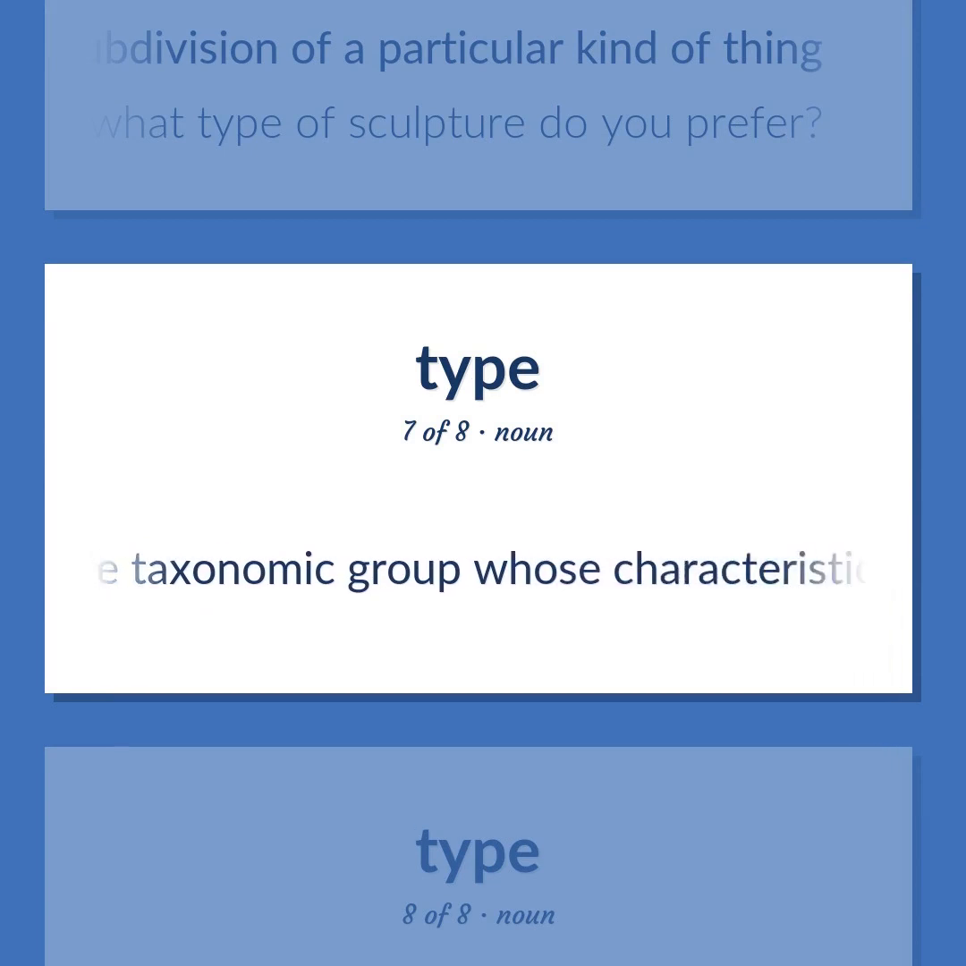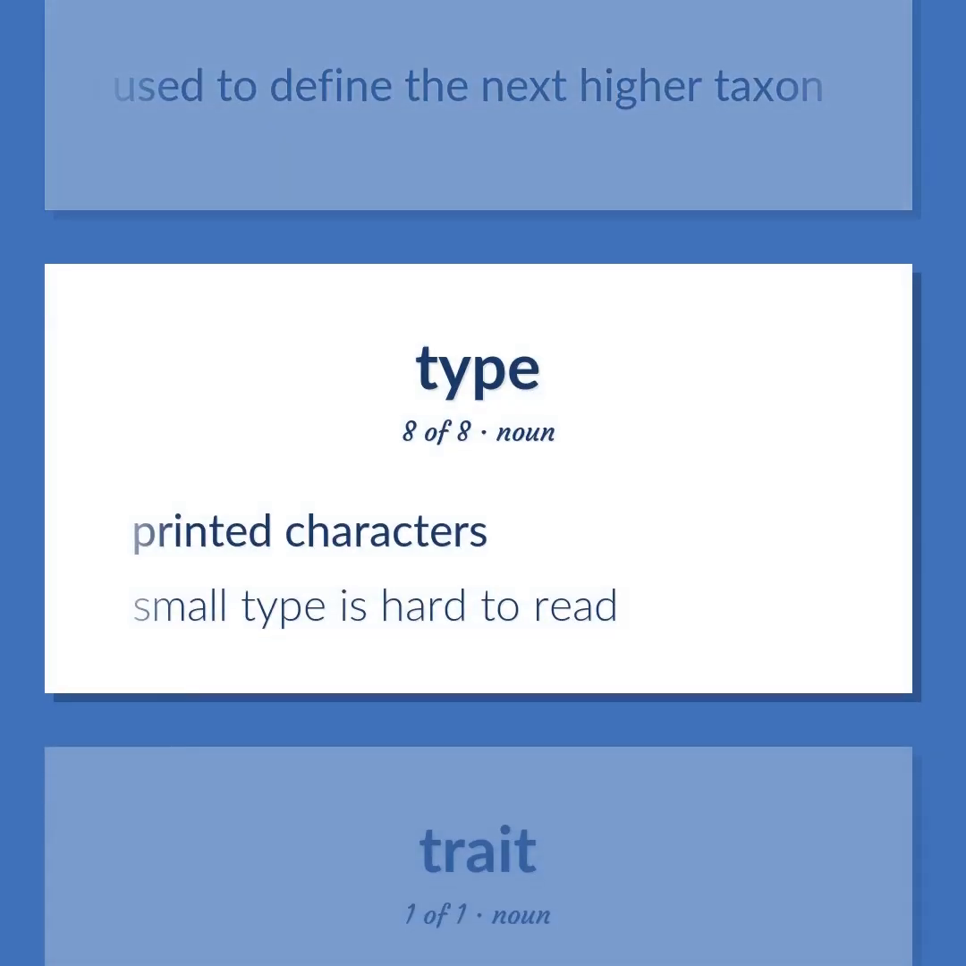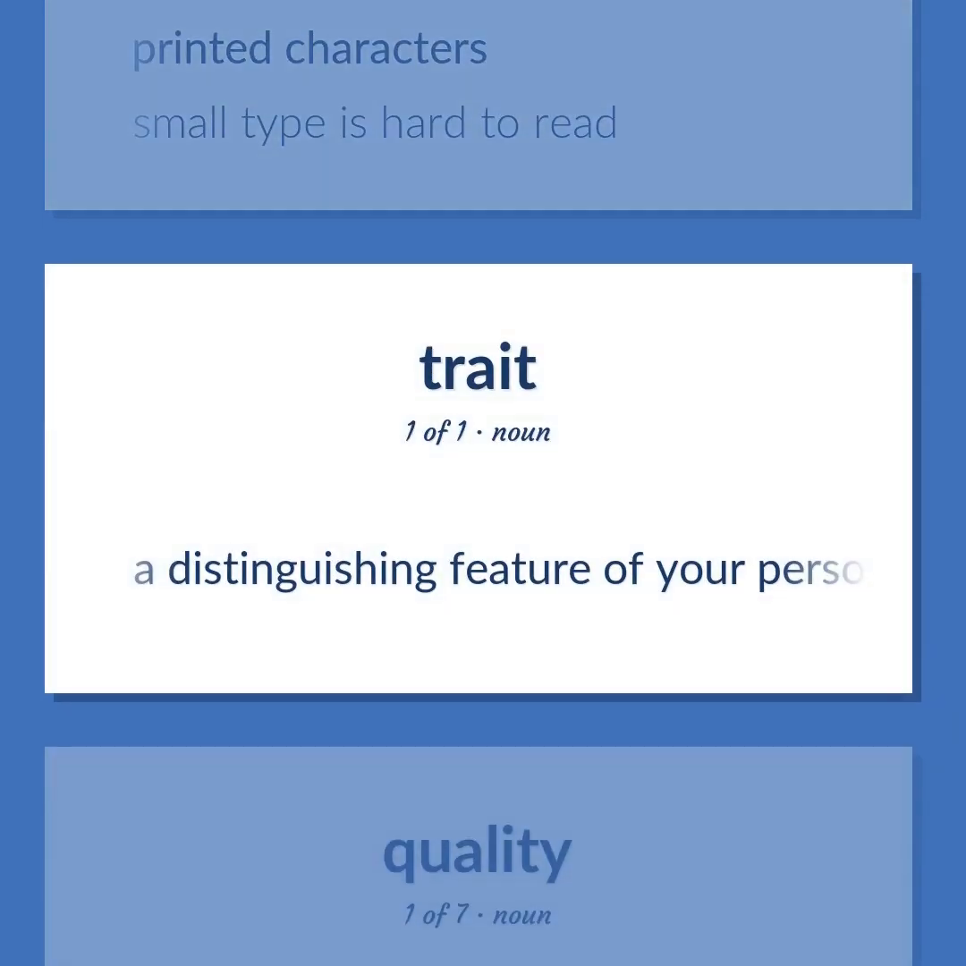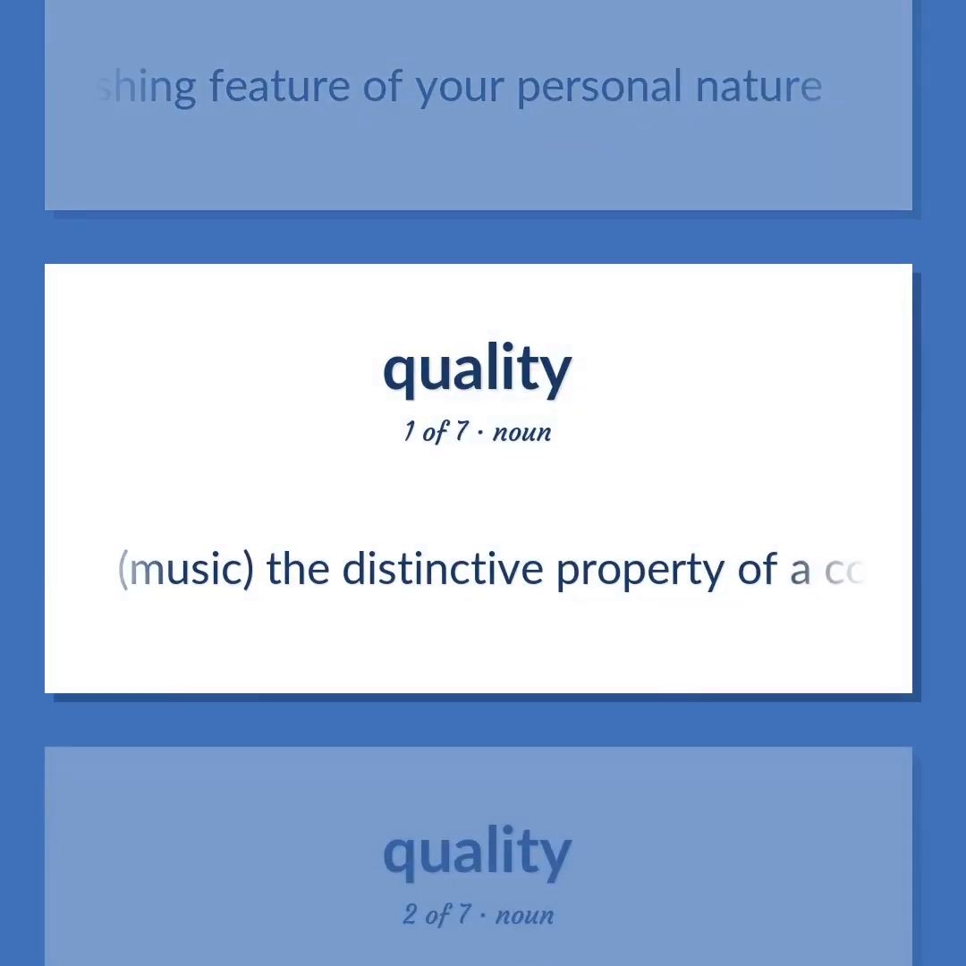Biology, the taxonomic group whose characteristics are used to define the next higher taxon. Printed characters. Small type is hard to read. A distinguishing feature of your personal nature. Music, the distinctive property of a complex sound, a voice or noise or musical sound.